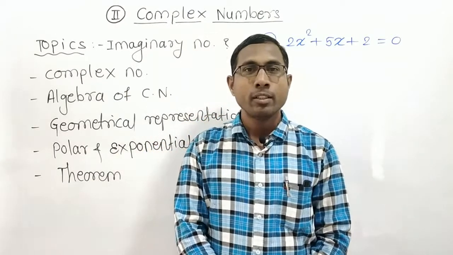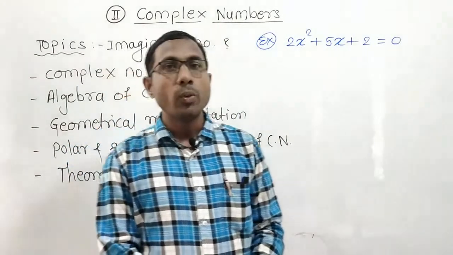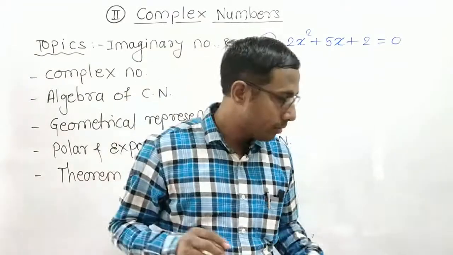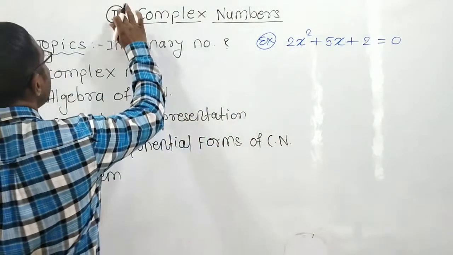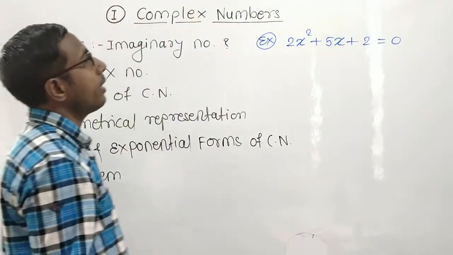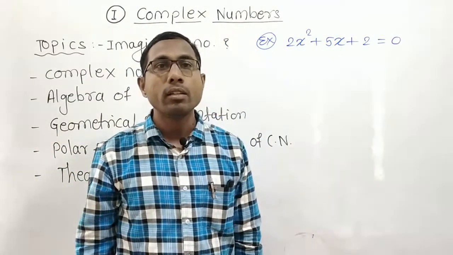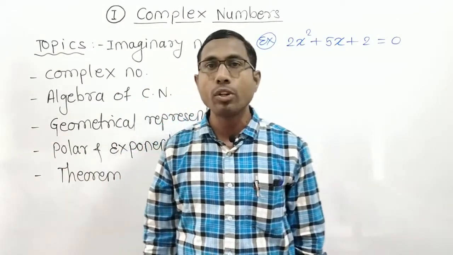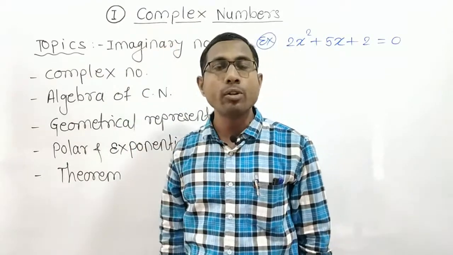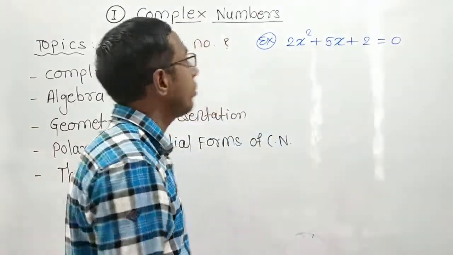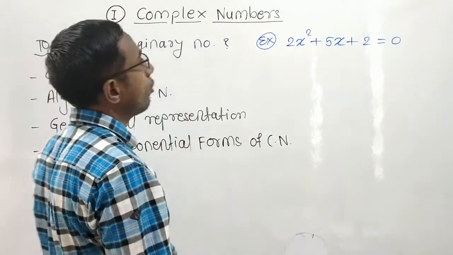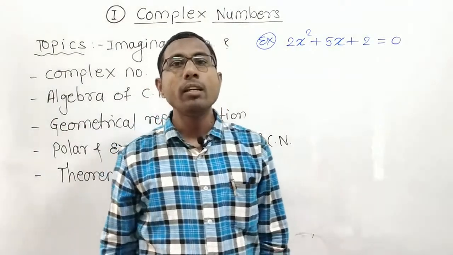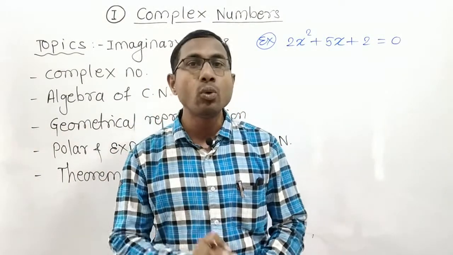Hello student, so now in this video we are going to start one of the important lessons from the second section, and this is the first lesson from the second section. As I had explained at the starting video, we are going to use Roman digits to denote the lesson from the second section. So Roman 1 indicates this is the lesson of the second section, and the name of the lesson is the complex number. Keep in mind, this lesson is completely new to you.